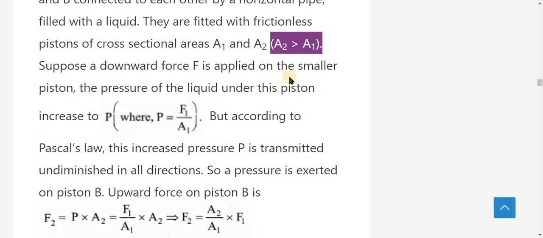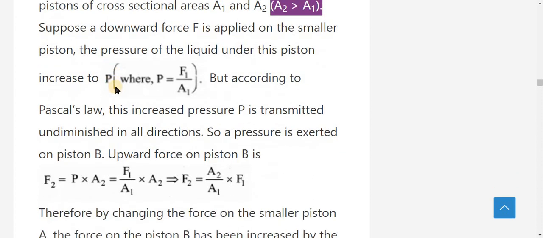Suppose a downward force F1 is applied on the smaller piston. The pressure of the liquid under this piston increases to P. Pressure is equal to force divided by area, that means P equals F1 divided by A1.